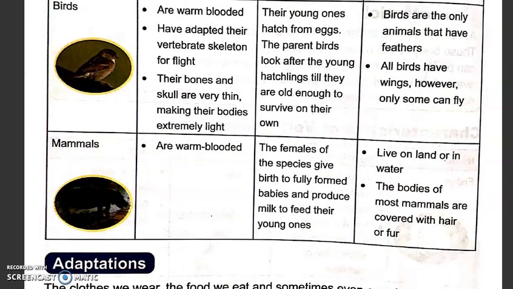Mammals. Mammals are warm-blooded. The females of the species give birth to fully formed babies and produce milk to feed their young ones. They live on land or in water. The bodies of most mammals are covered with hair or fur. So, do you know which mammals live in the water? Yes, dolphins and whales, they live in water.